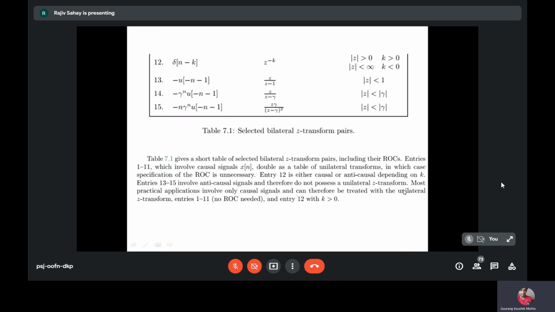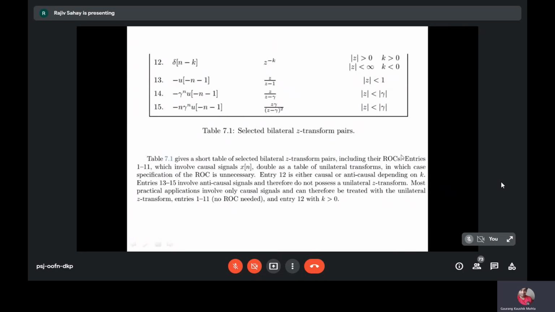There are some for which mod Z is less than 1. For example, this one, minus u of minus n minus 1. So this is the left-sided unit step sequence. Similarly, non-causal signal, mod Z less than mod gamma, and here the double pole.